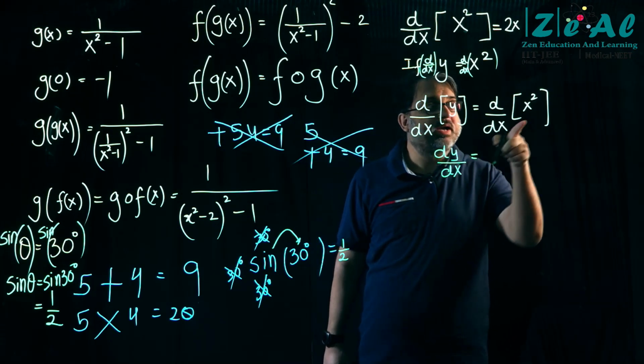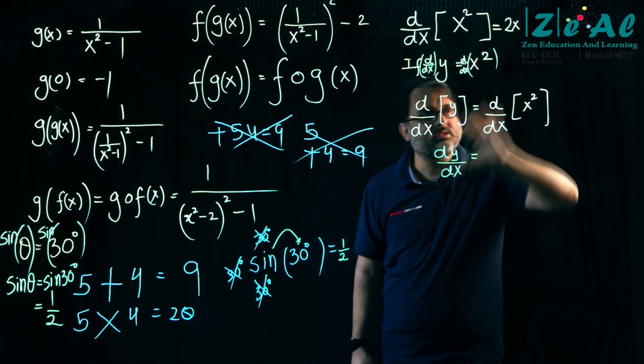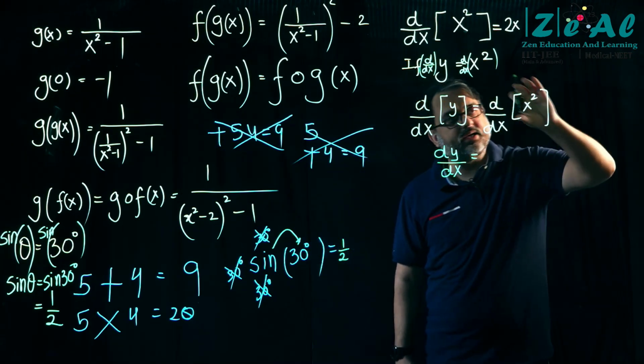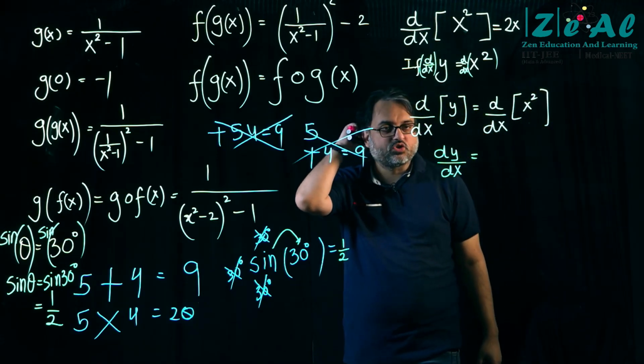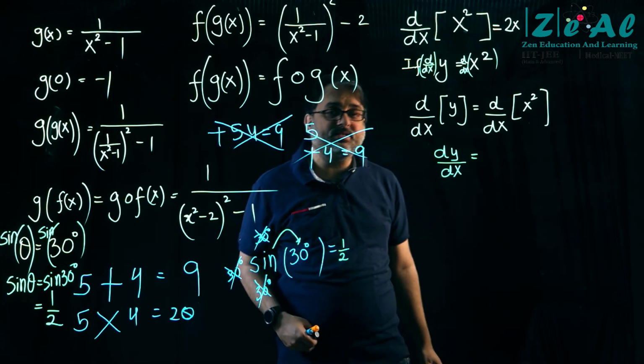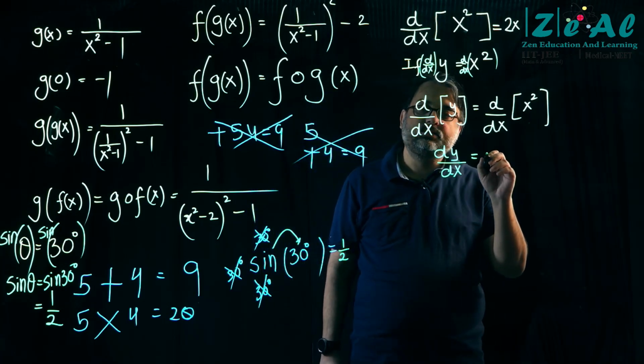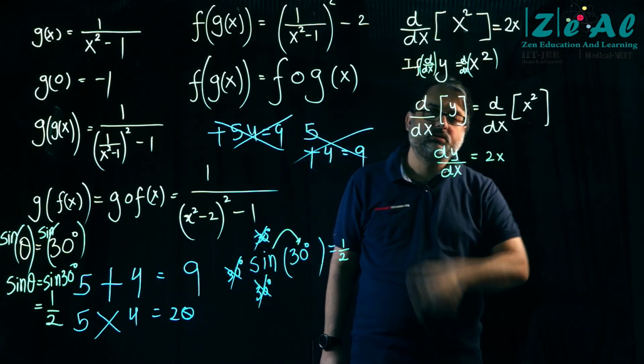But here you can do something about it. You know the answer to this. The d by dx operator acting on x square gives us a definitive answer, and that answer is 2x.